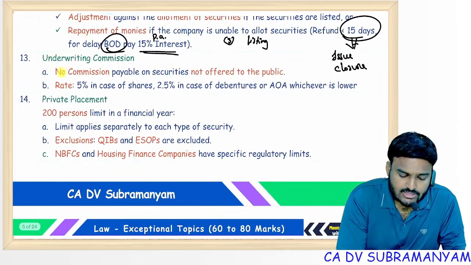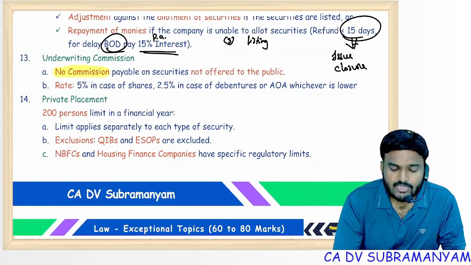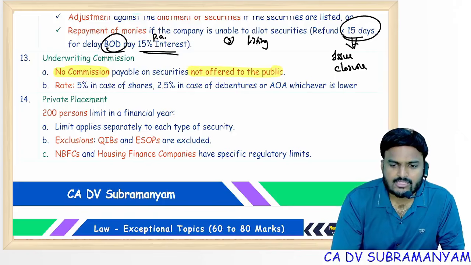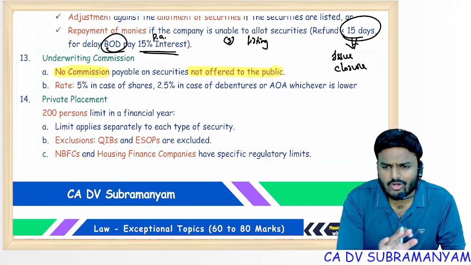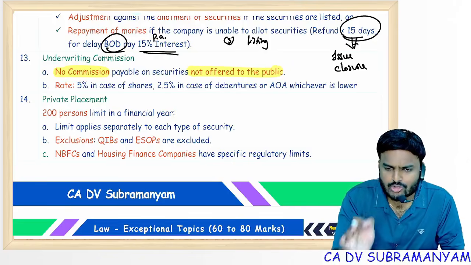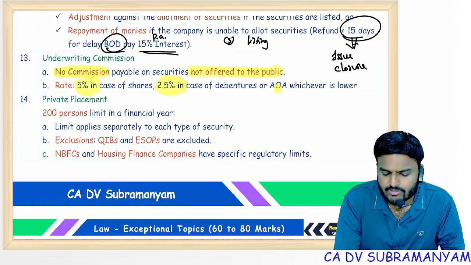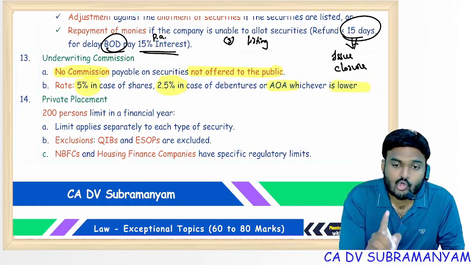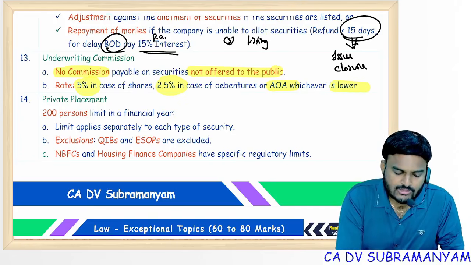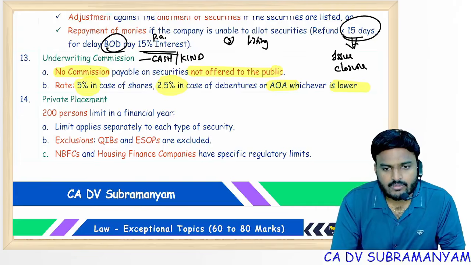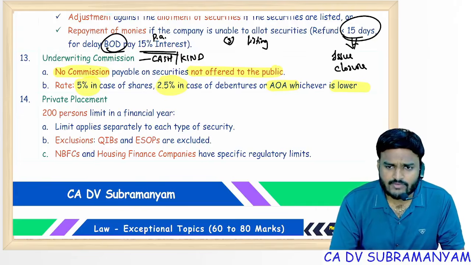Remember, no commission is payable on the securities not offered to the public. So that means if promoters are taking any shares, on those shares is underwriting commission applicable or not applicable? Not applicable. Commission will not be paid on the securities which were not offered to the public. Underwriting commission rate is 5% in case of shares, 2.5% in case of debentures, or as per AOA, whichever is lower. And of course underwriting commission can be paid in cash or in kind. And the source of underwriting commission: profits,